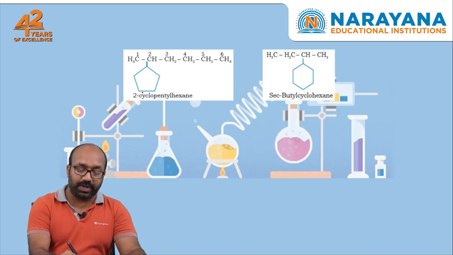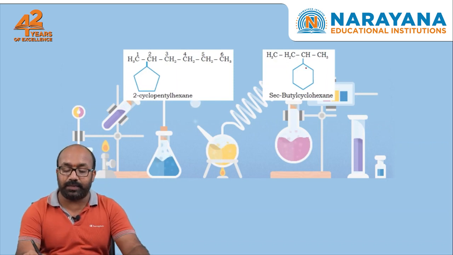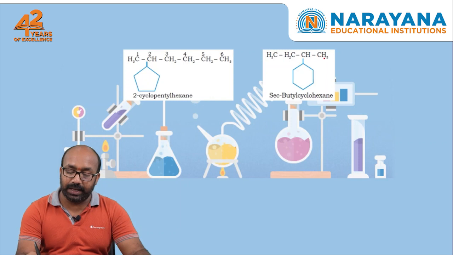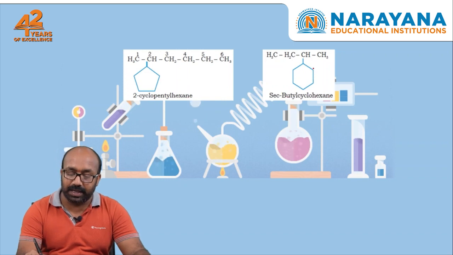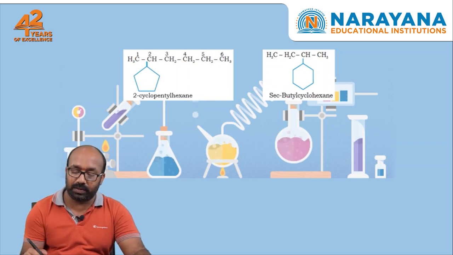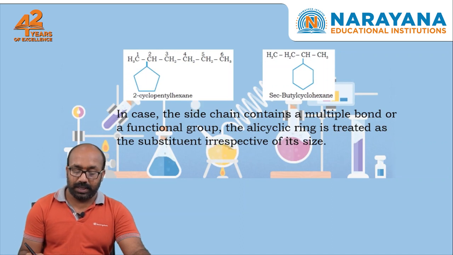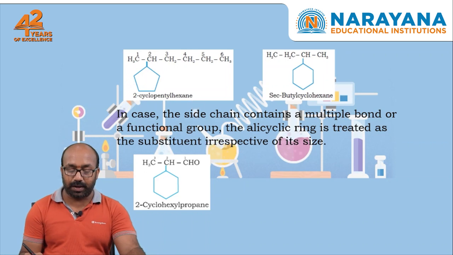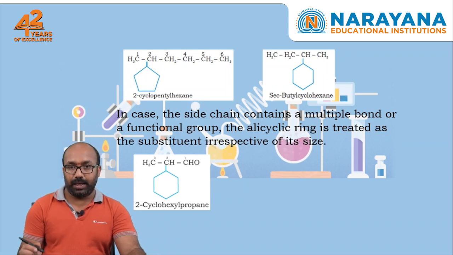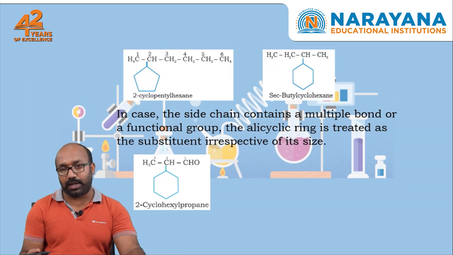So here the name is given as 2-cyclopentyl hexane. But here the chain has fewer carbon atoms than the ring. So the chain is considered as a substitution and the ring as the main compound. So the name is secondary butyl cyclohexane.